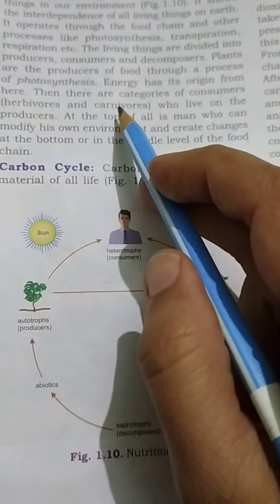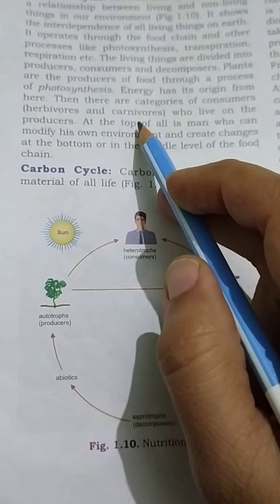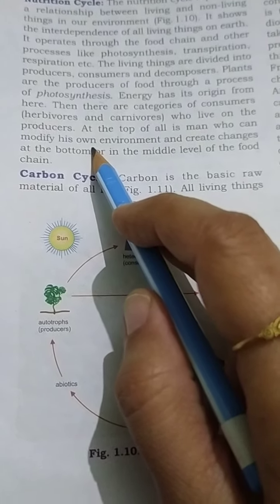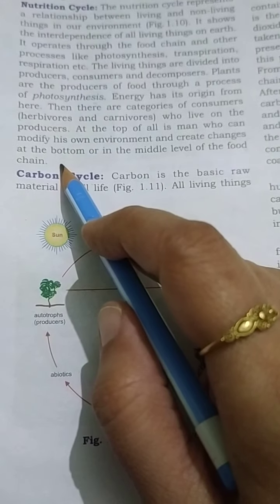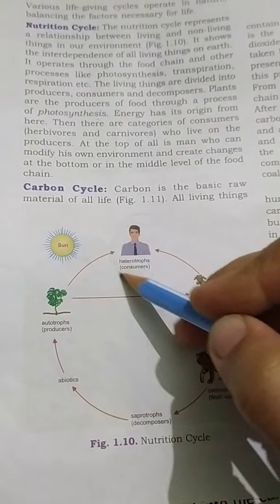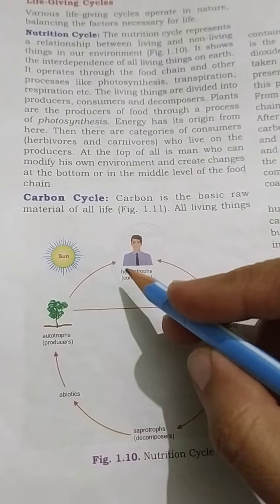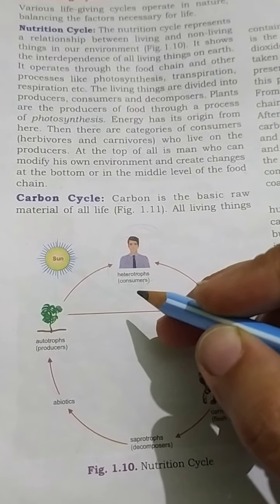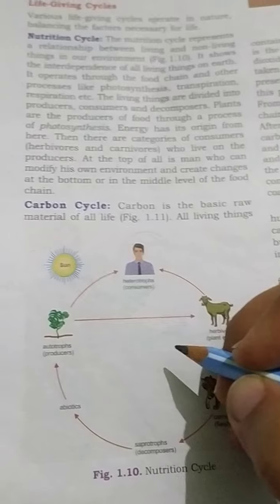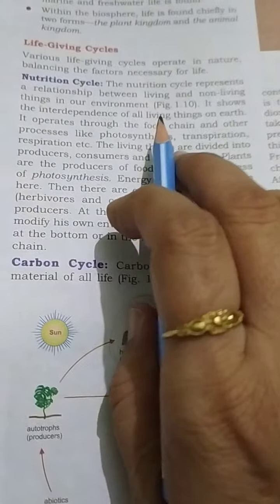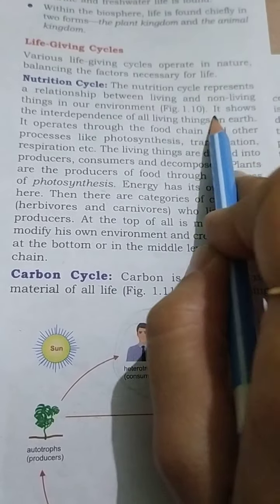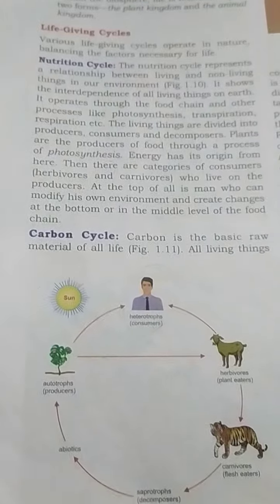There are categories of consumers, herbivores and carnivores, who live on the producers. At the top of all is man, who can modify his own environment and create changes at the bottom or in the middle level of the food chain. So you just have to remember mainly that the nutrition cycle represents a relationship between living and non-living things in our environment.